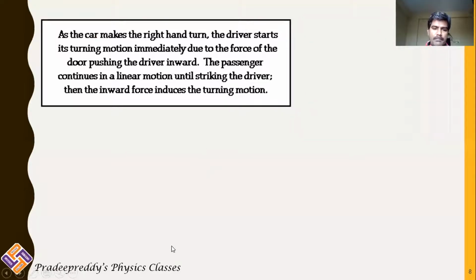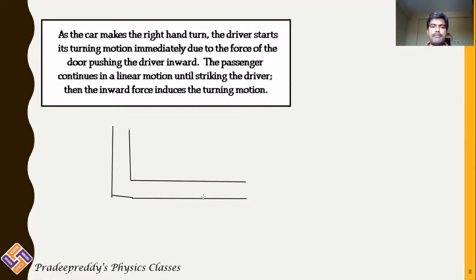Suppose you have a car and that car has a road. This is the road. There is a sudden change in the road. So when the car is coming from left to right, what would happen? The car is not allowed to change its direction suddenly. Therefore, the car driver should mentally make up his mind that there is a turning overhead. Therefore, he starts to decelerate when he comes to this region.